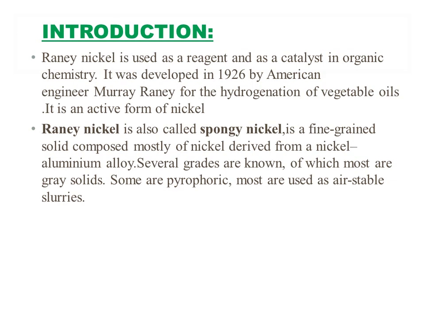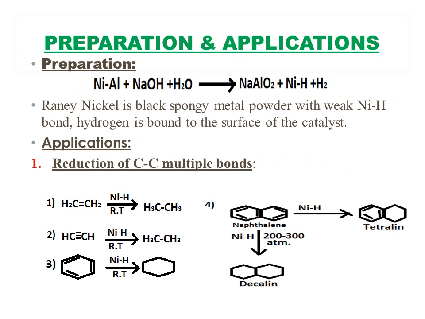Moving on to the preparation. Here you take the nickel aluminum alloy in a 1:1 ratio, and if you treat it with a base in aqueous medium, you will get sodium aluminum oxide plus Raney nickel with the hydrogen molecule. I said earlier that this Raney nickel is a black spongy metal powder. It has the weak NiH bond, hydrogen which is bound to the surface of the catalyst.